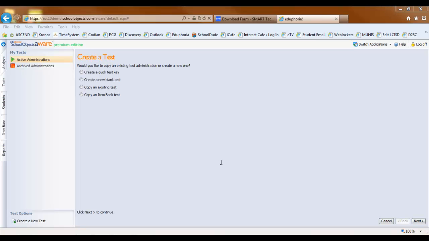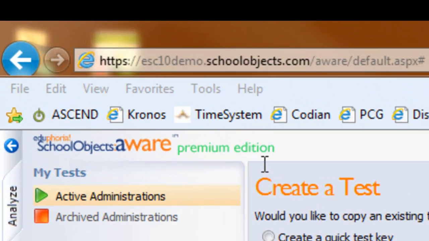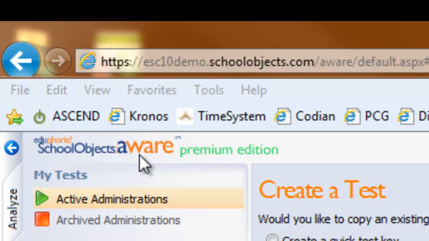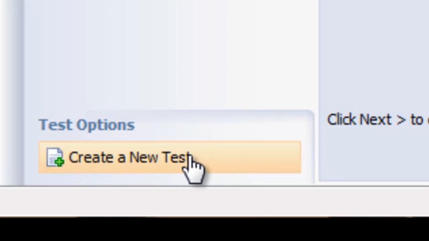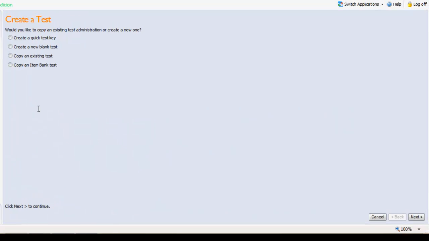This process, if you've worked with eduphoria on creating assessment, has not changed. The process is identical to how it's always been. I have already logged into eduphoria. Once I've logged in, I've gone into the Aware module, as you can tell with my logo here. I've come in, I've selected my tests, and I've clicked on Create a New Test. At this point, it has popped up my little assessment window.